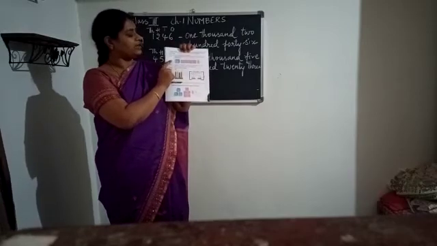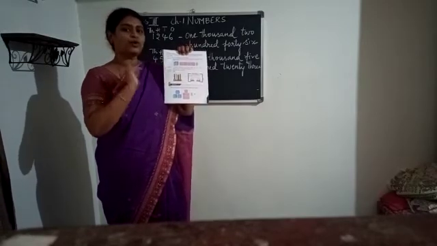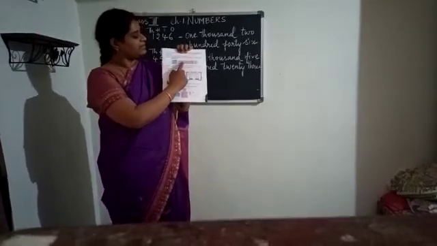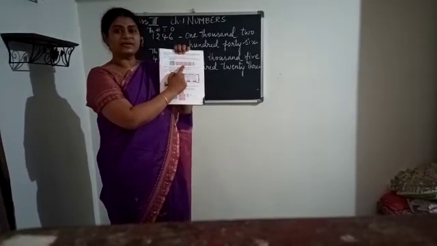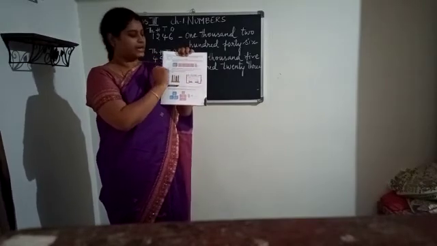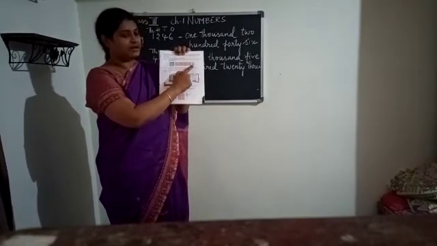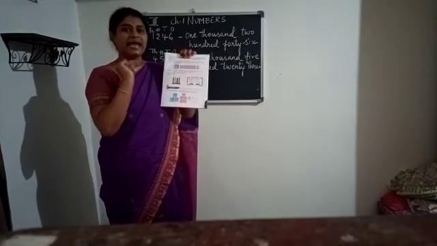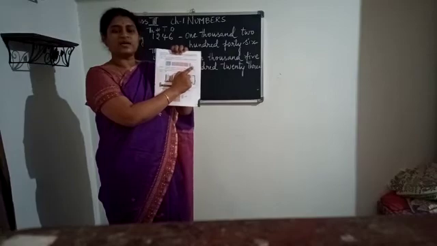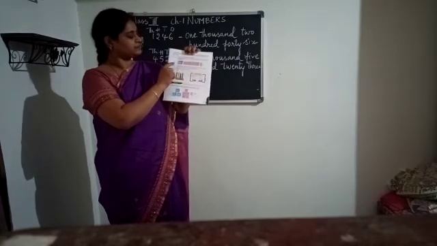Each blue block represents 1,000, isn't it? And these red blocks represent hundreds. So each block represents 100. And coming to these green, each block represents 1 ten. And cubes, they are ones. These orange ones are ones.